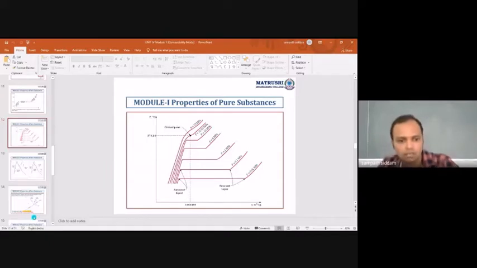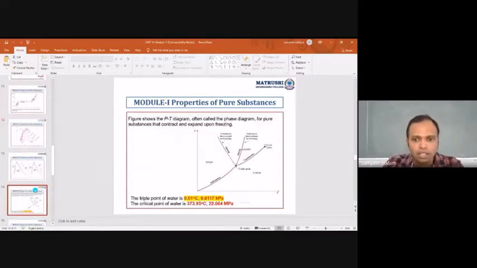Right, next after this slide, this is all the things which you have learned. And this is the one which we have learned as the PT diagram. So in this PT diagram you have your solid melting, your substance which expands on freezing, contracts on freezing, and next vaporization, critical point, triple point. So these are the things which I taught till last class.